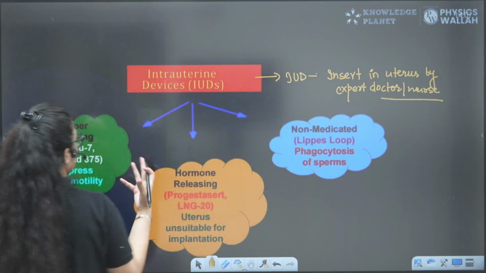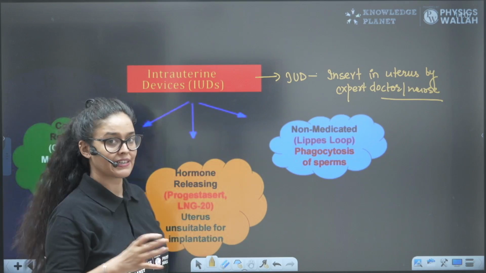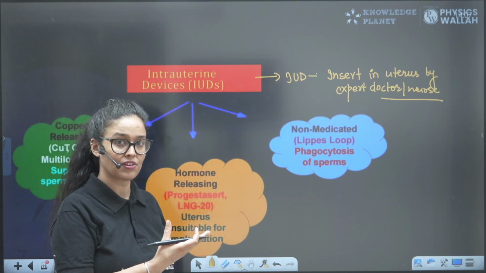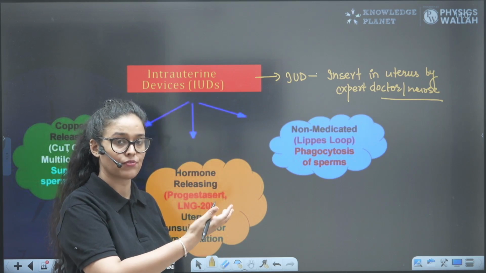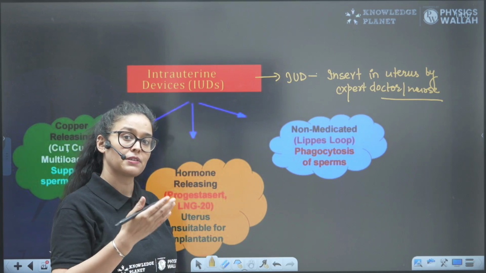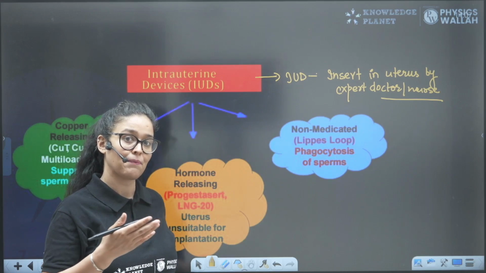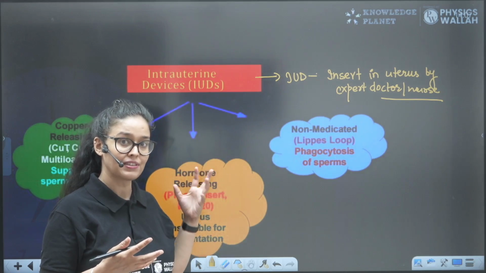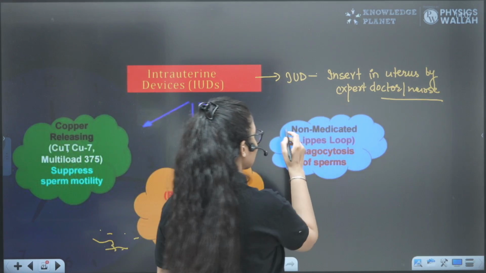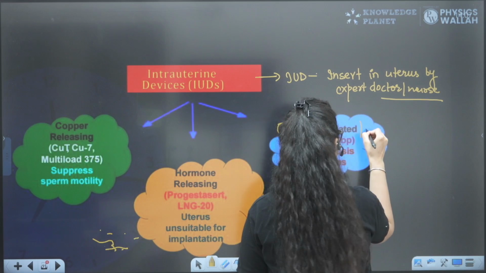Next, what are the types of IUDs? I have told you that the Indian population generally goes for this because the efficacy of IUDs is high. A person who wants to make a gap between two kids can obviously go for IUDs, right? So there are the non-medicated or inert IUDs.